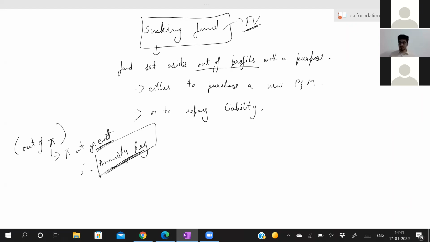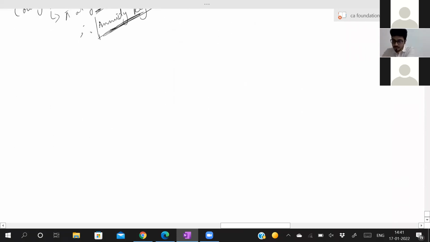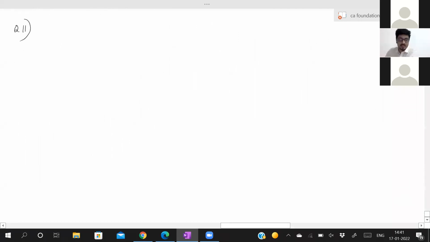Let us do 1 or 2 sums from sinking fund. Write down question number 11. We are done with 10. Now this is your question number 11. This is a question from sinking fund.